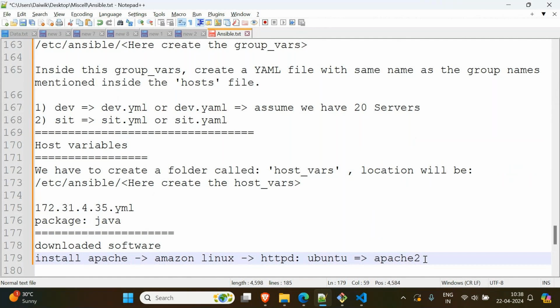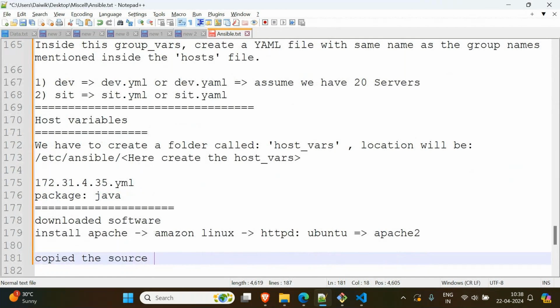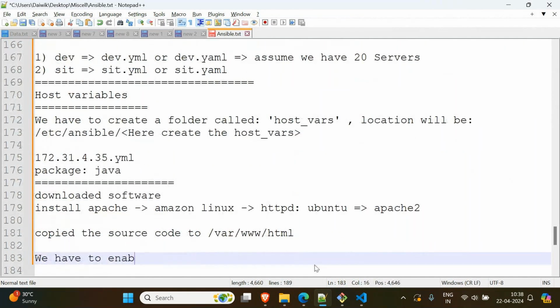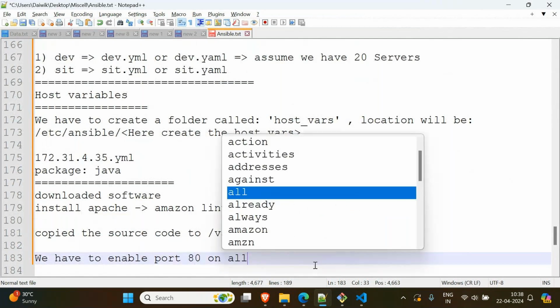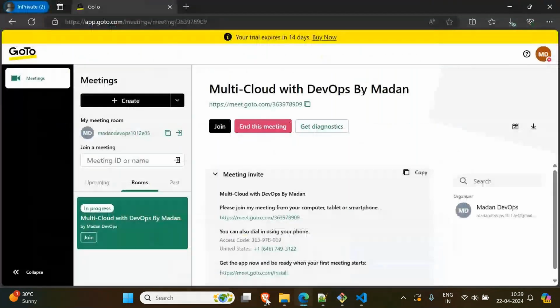And then what we did, you remember, we copied the source code to our var folder. In that we have www. When you install the web server, the www folder will be created, and in that the HTML folder will be created, right? To here we have to copy the source code. That's all, right? And what else we have to do? We have to enable port 80 on all the servers, whatever servers you're using. Same thing. As of now, I have not enabled it.